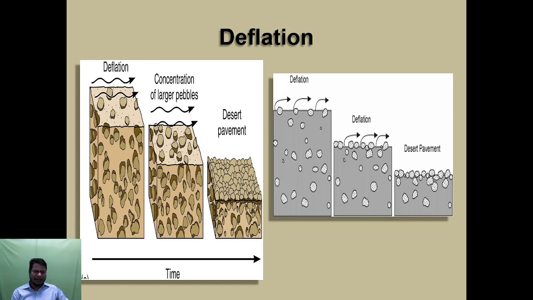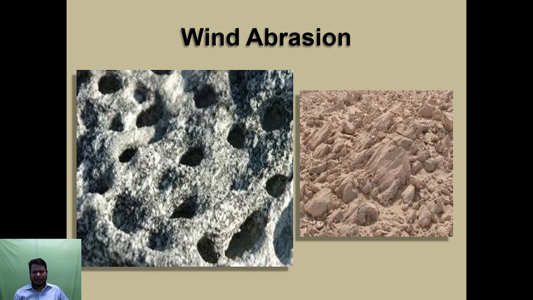So, this one is the deflation. This one is the depletion, the concentration of the larger pebbles, then the desert submergence. So, this diagram is the depression. Wind operation. Sometimes the wind deposits part of the rock material in another place.